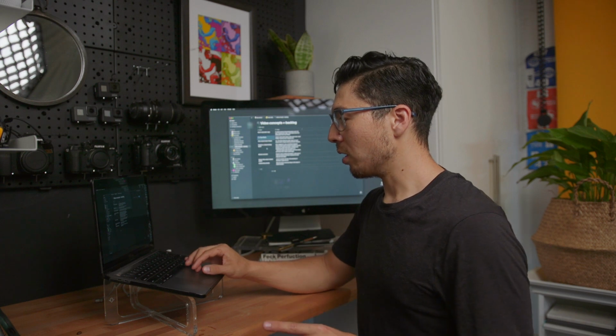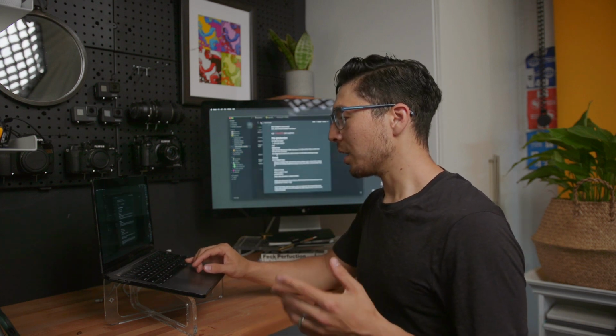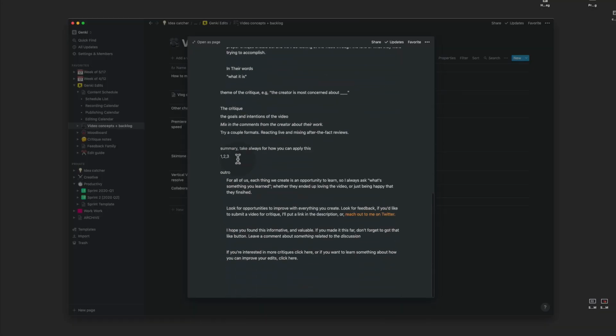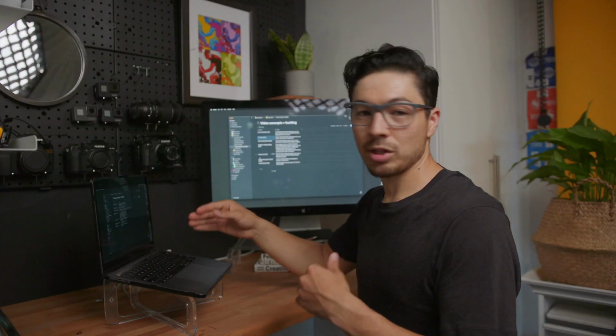If I want to though, because it's a table within Notion, I can expand on that and create all the details within that name itself. And then I can either pull this into the schedule list, create a new entry, or just reference the one that I have here.